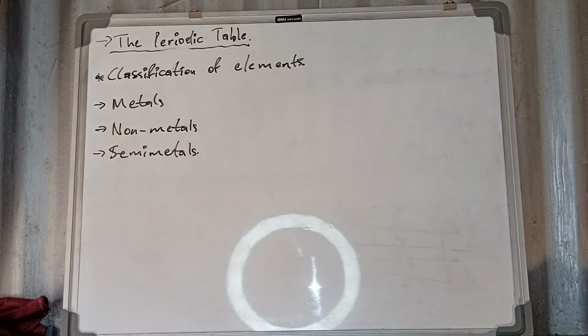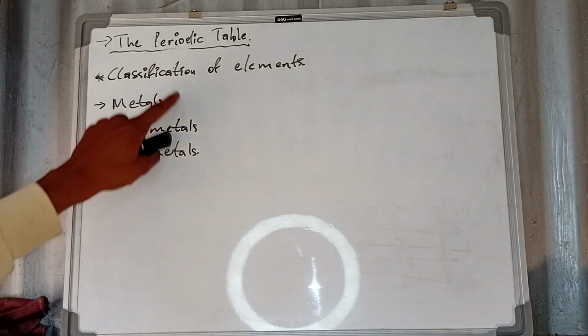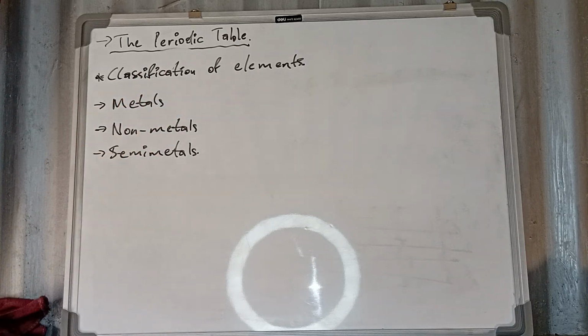Okay, so now there will be someone, a kid, who's going to ask, how do we see those metals in the periodic table?